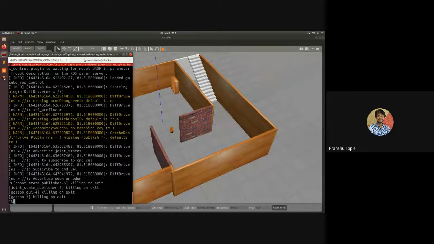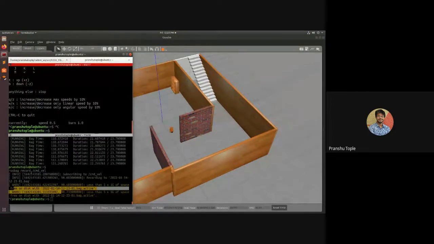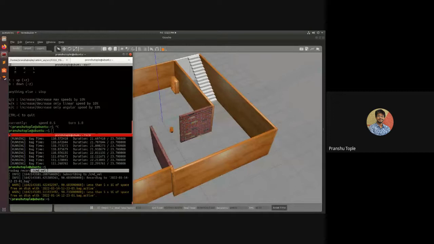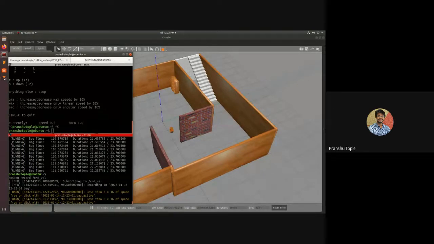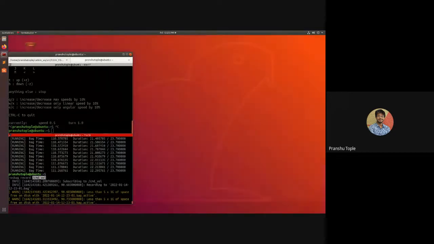After that, you can also, see, right now I was just recording command velocity. If you wish, you can record everything using the -a option. So instead of command velocity, just type -a. So you can do that.